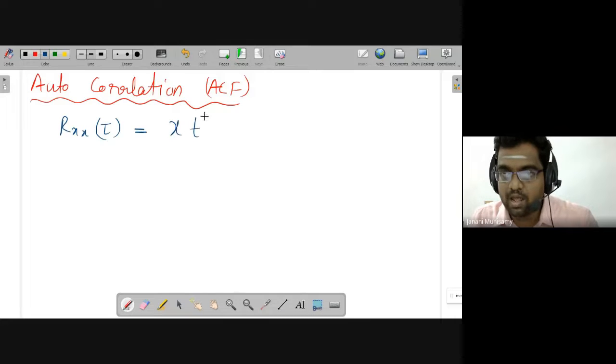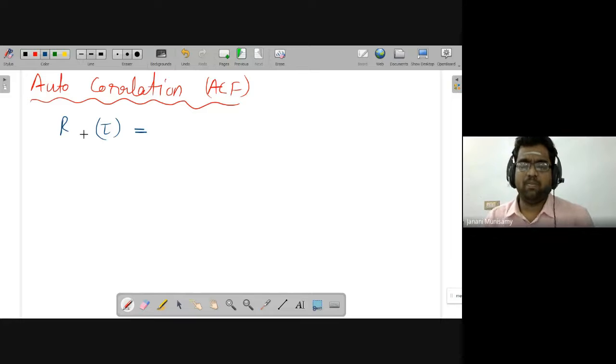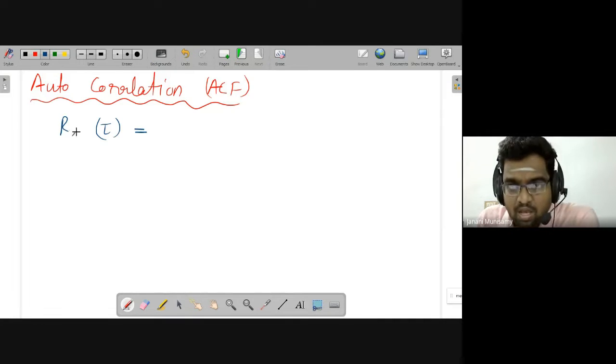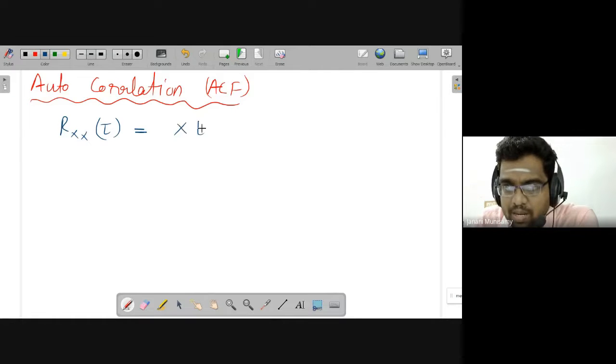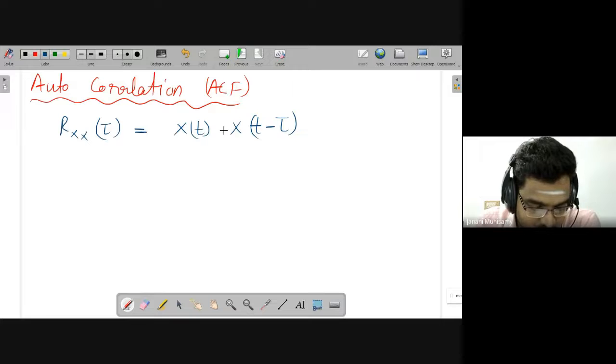It is x of t multiplied with x of t minus tau. With respect to this context we can use capital X also, because we are discussing a random process. The autocorrelation formula is the same either way, but where we use it is the important thing. As we are using it in the random process, we put capital X of t and X of t minus tau. This is R x of t.